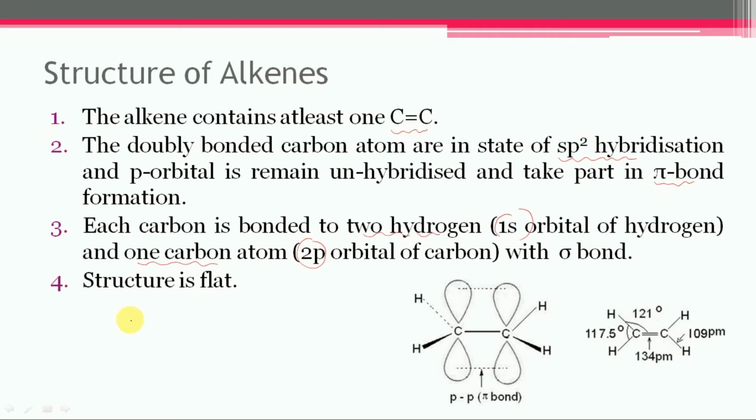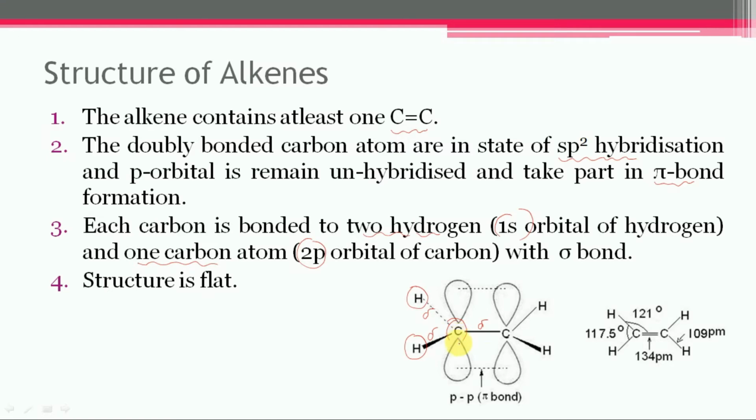The structure of alkene is flat. So let us consider this skeleton. Each carbon is bonded to 2 hydrogens with sigma bonds, and to another carbon with a sigma bond.